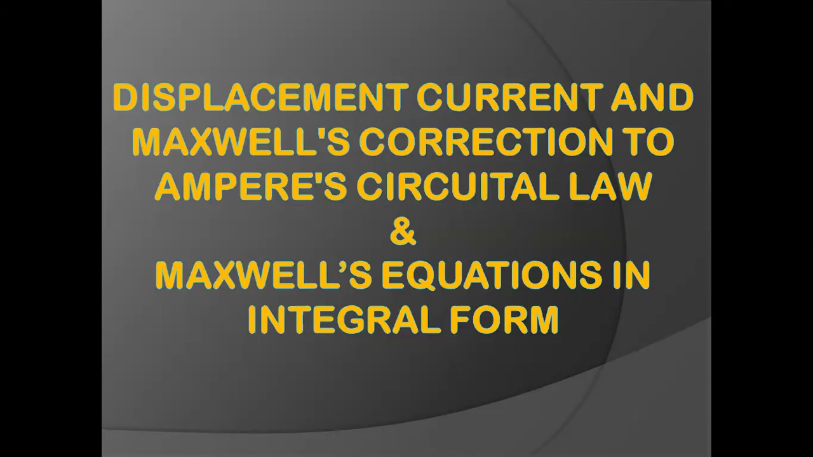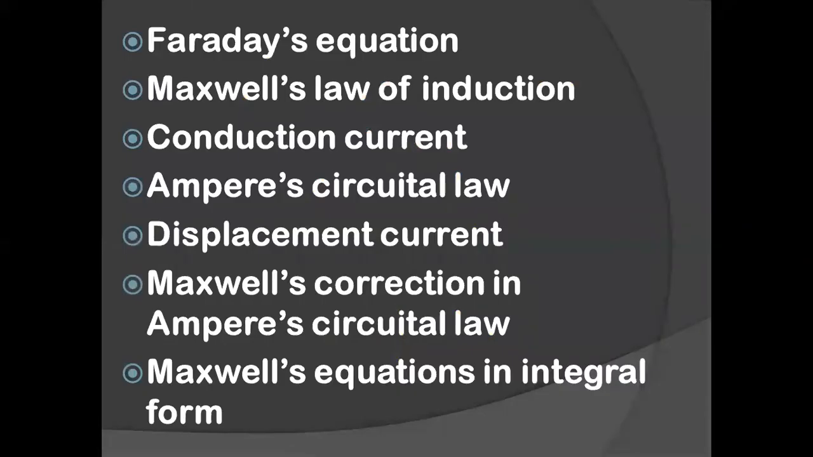So what we are going to learn now is the displacement current and Maxwell's correction to Ampere's circuital law, and Maxwell's equation in integral form. In order to understand the first part, displacement current and Maxwell's correction to Ampere's circuital law, we need to be clear with certain terms. So now we would be discussing each of these topics one after the other. We would get into Faraday's equation first. So what is Faraday's equation?